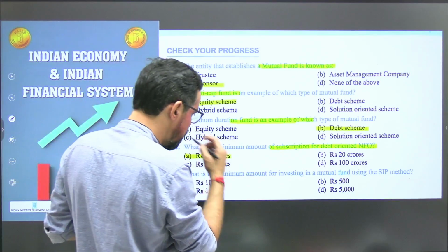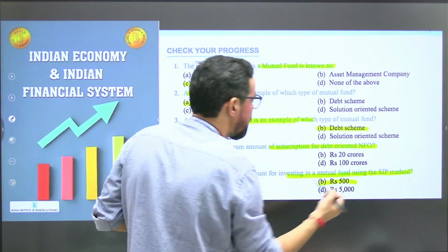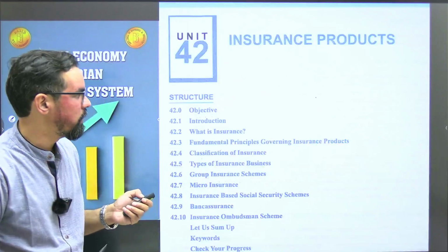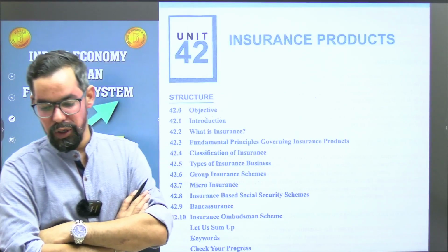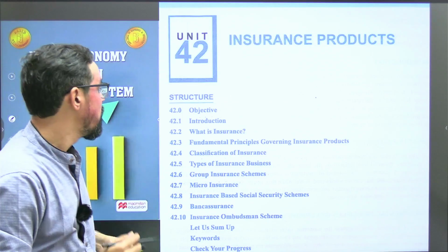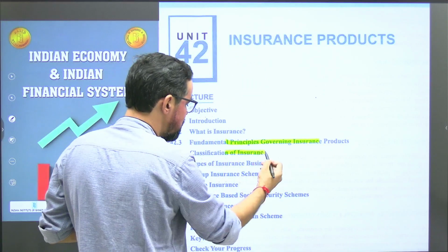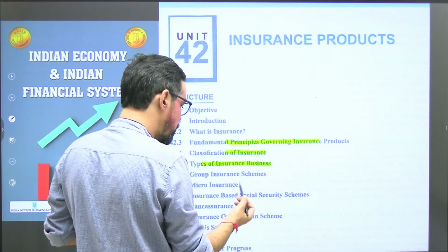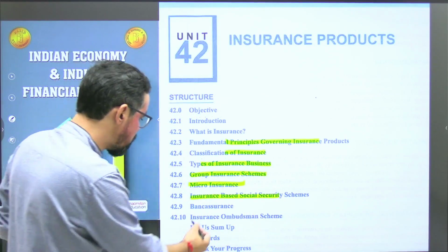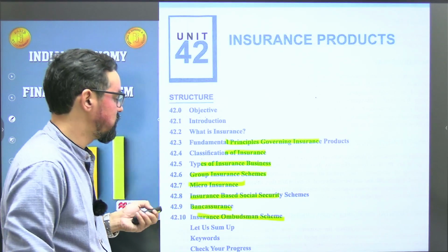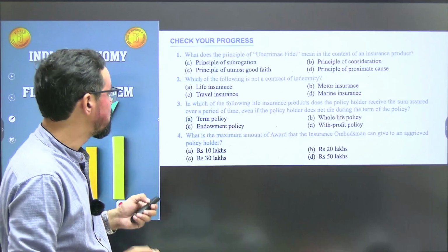Next one, what is the minimum amount for investing in mutual funds through SIP? So it can be 500 rupees. Okay, 500 and multiples. Okay, next one, insurance product, unit 42. So unit 42 is about insurance: fundamental principle governing insurance, classification of insurance, general and life, types of insurance, group insurance, micro insurance, insurance based social security, bank insurance, insurance ombudsman scheme. Okay, so this part is very, very important. You'll definitely get one question, a half marks question, based on insurance ombudsman scheme.